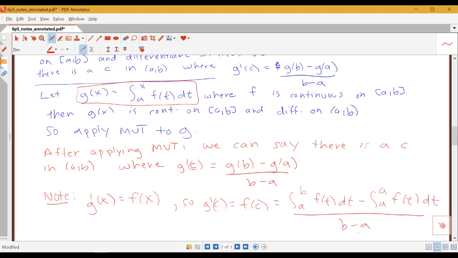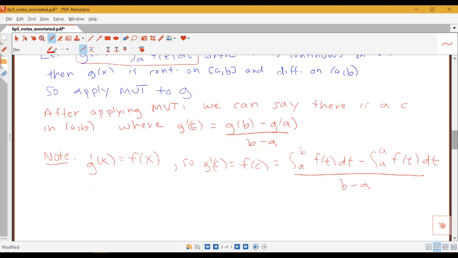So we would recognize we have this division by b minus a. That's something that we had in that average value formula. Well, what do we know about this integral from a to a? Well, we know if we take an integral from some number to itself, that's just equal to 0. So this gives us that f of c is equal to this integral from a to b of f of t dt all over b minus a.